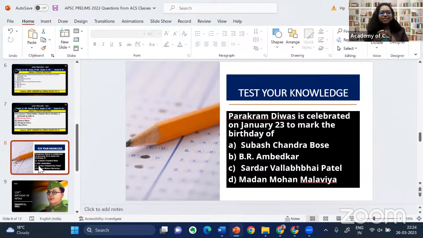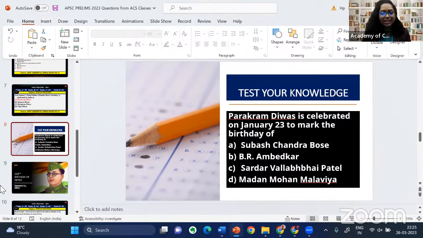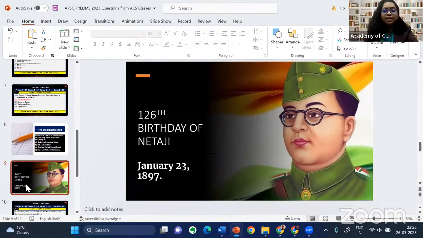So on 23rd January, since I am a fan of Subhash Chandra Bose, like most of the people, I have included this question in our class. The starting question was this. If you have attended the classes, I think you may be remembering. Parakram Divas is celebrated on January 23rd to mark the birthday of Subhash Chandra Bose. And see this PPT, January 23, it was the 126th birthday of Netaji. This question, it's easily crackable for any serious aspirant.